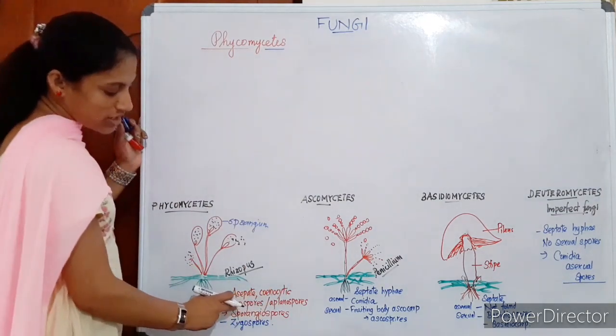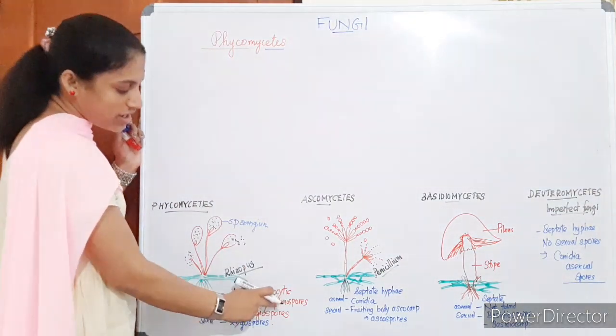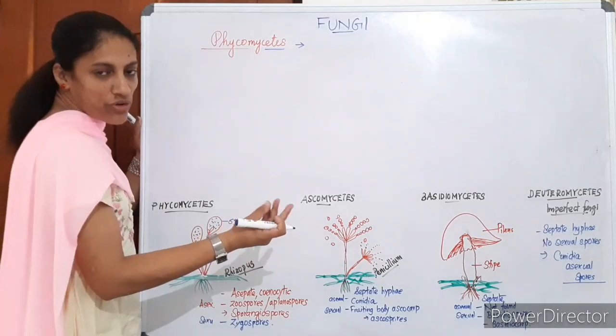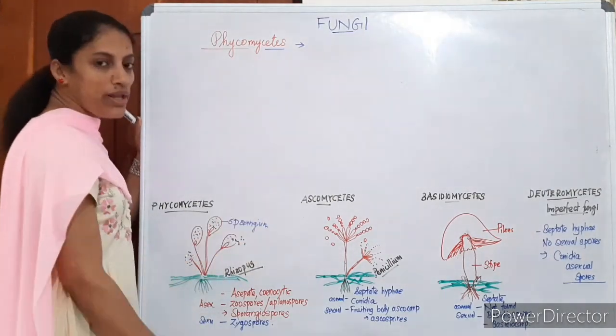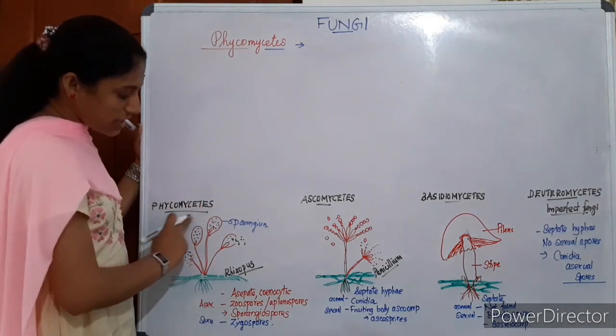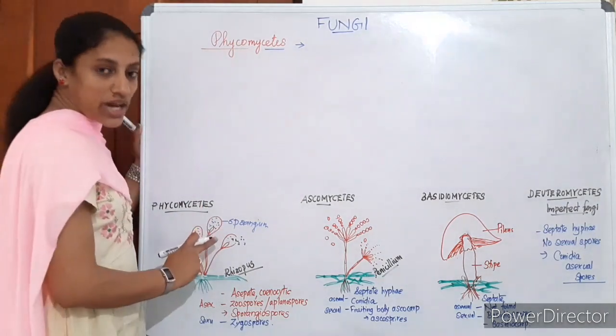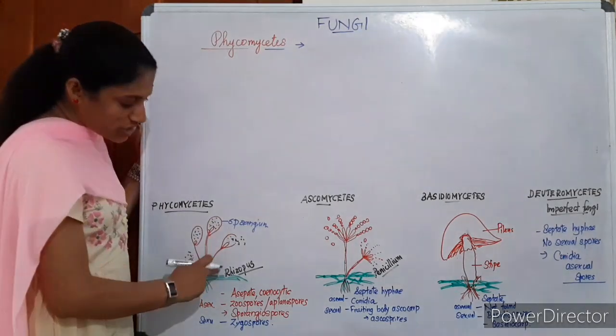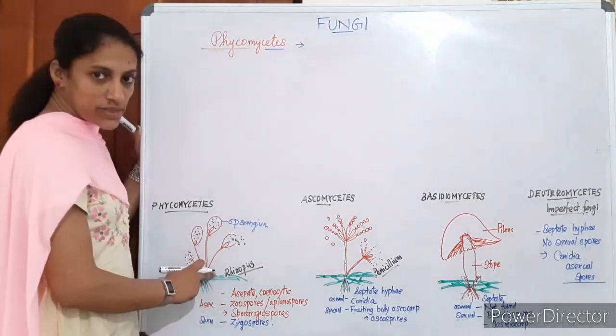Two types are there: zoospores, which are motile, and non-motile aplanospores. Their sexual reproduction is by forming zygospores. Common examples of Phycomycetes are Rhizopus and Mucor. Rhizopus you are very familiar with. This is what is drawn as Rhizopus, a bread mold.